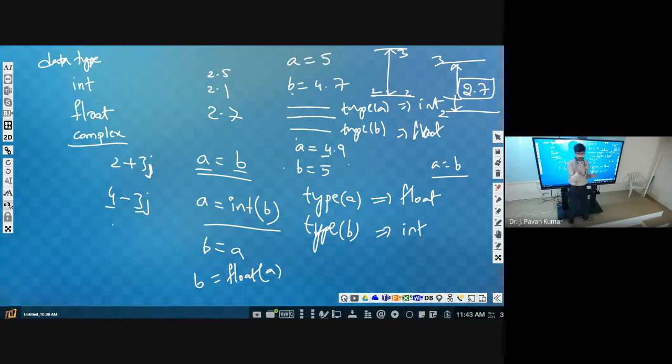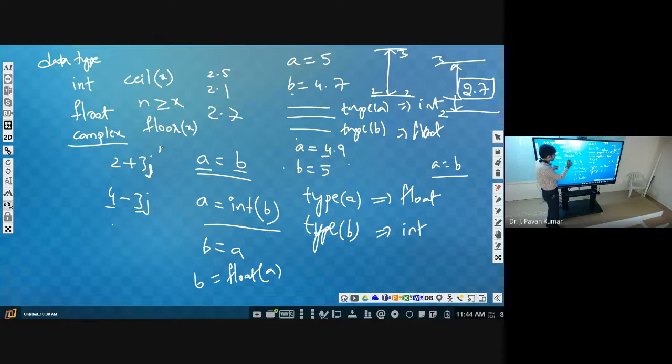So we have ceiling and floor functions. The ceiling function will give a whole number, the nearest integer which is greater than the given number. Ceiling of, let us say, x will give the nearest integer n which is greater than or equal to x. n is the whole number that you consider. Similarly, floor of x is the nearest number n which is less than or equal to x.